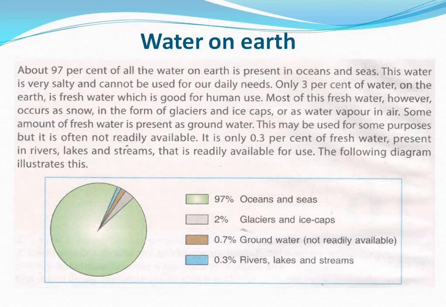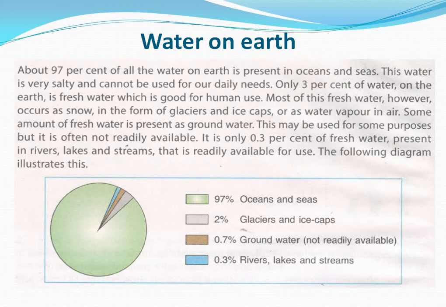About 97% of all the water on earth is present in oceans and seas. You know, ocean water or sea water is salty. It cannot be used for our daily needs. So this 97% of all the water present on the earth is not usable. What is left? 3%. Only 3% of water on the earth is fresh water, which is good for human use.